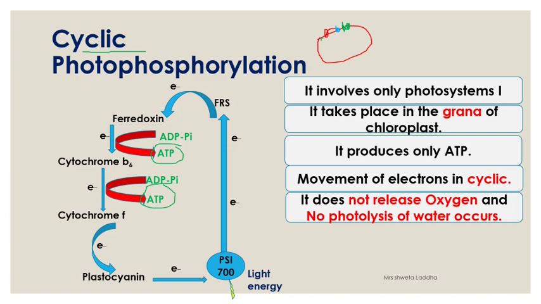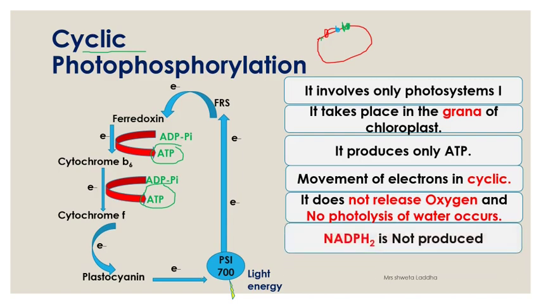Students, one more important thing, always remember only PS2, photosystem 2, is bringing about the photolysis of water, and if it is involved, then only the release of oxygen will take place. Here PS2 is not participating in the cyclic photophosphorylation. Here only PS1 is participating. So no photolysis of water, no oxygen is released, only ATP is produced. Even NADPH2 is not produced during this reaction.